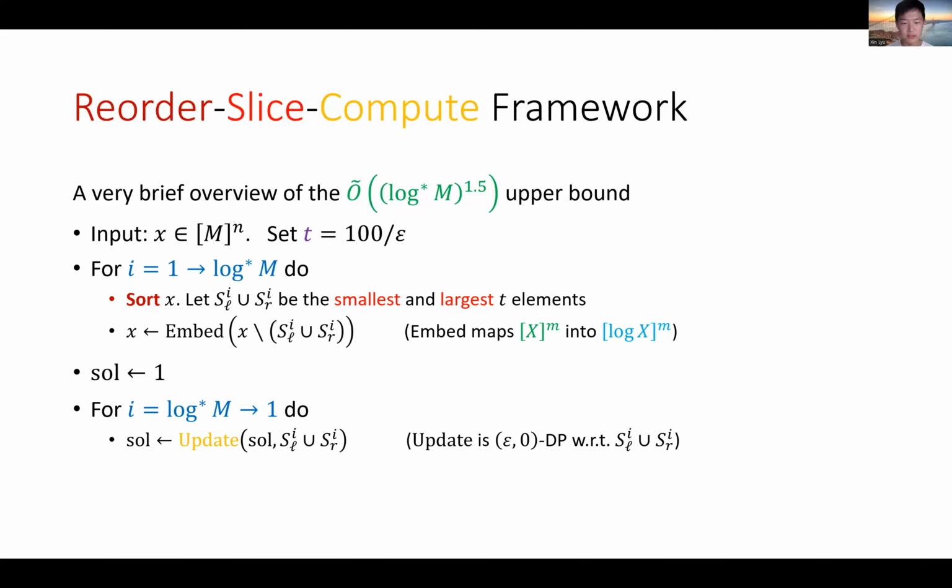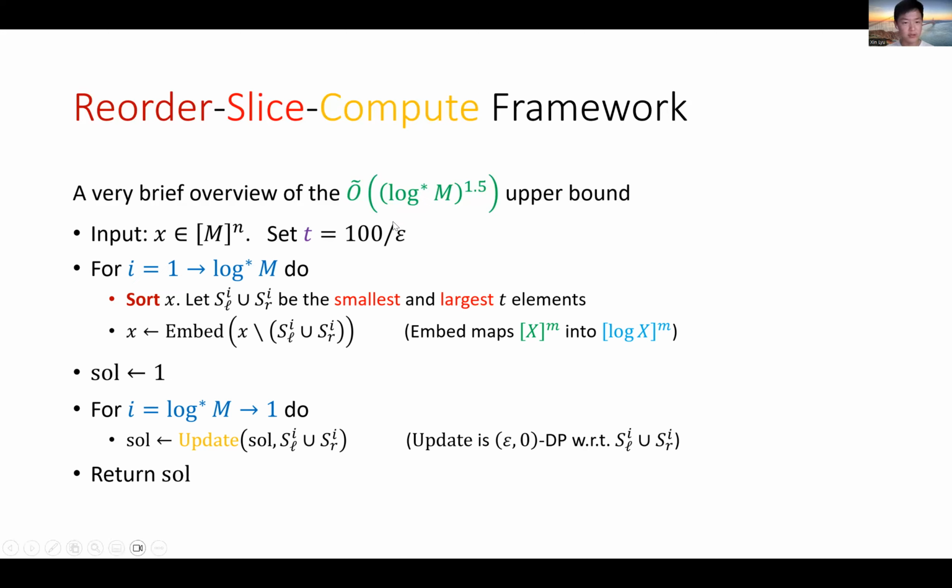But for the purpose of this talk, you need to know that update is an epsilon-private procedure with respect to this slice, and it takes a solution for the recursive instance and gives you back a solution in the larger domain. So after log star m rounds of iteration, you get a solution for the original domain of size L, which you just return.